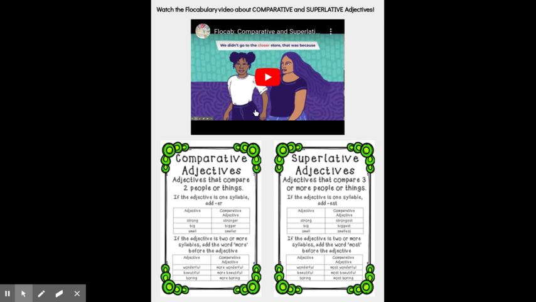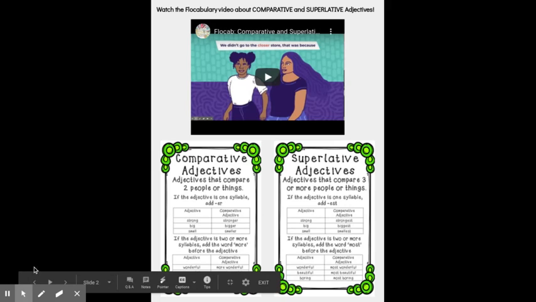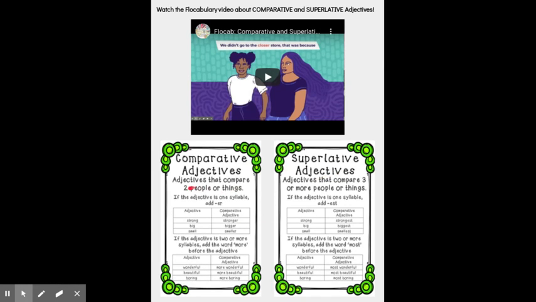So you're going to watch your vocabulary video, and right here there are two anchor charts to give you a little bit more description and more examples for your comparative adjectives and your superlative adjectives. Remember that adjectives that compare two people or things are comparative. Superlative adjectives are adjectives that compare three or more people or things.